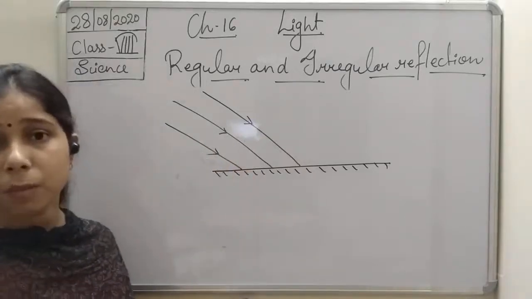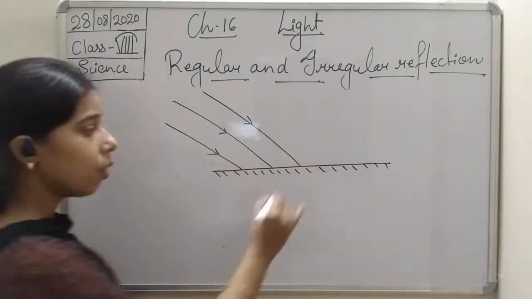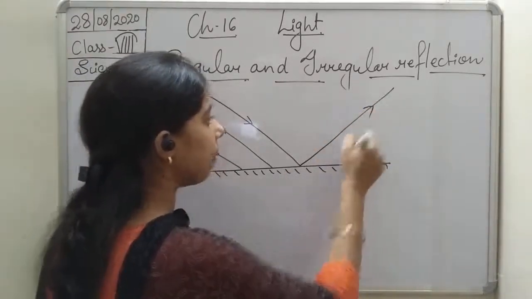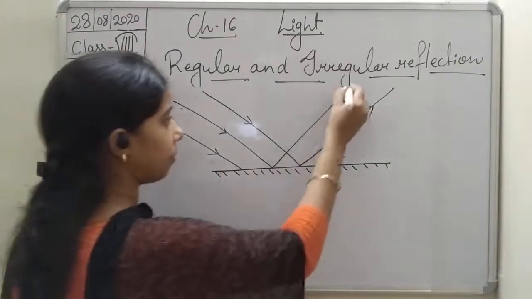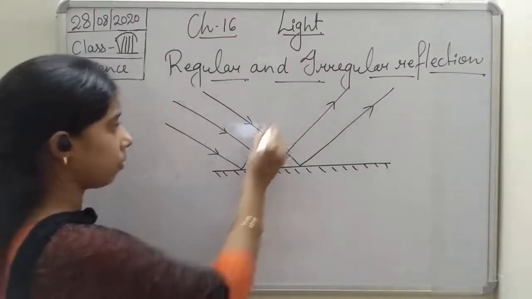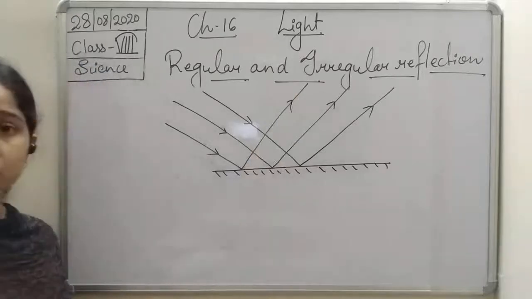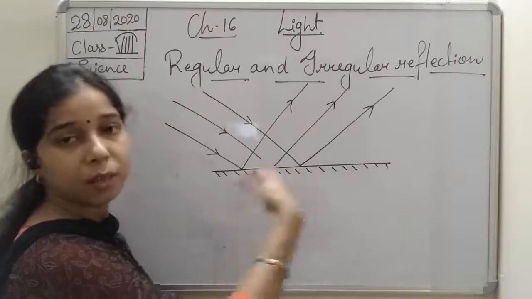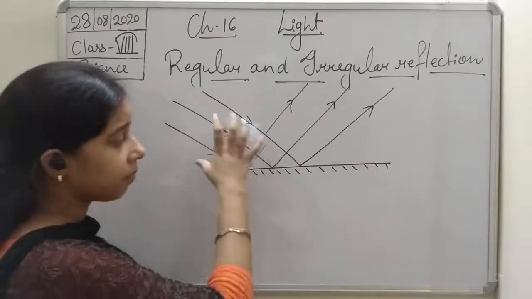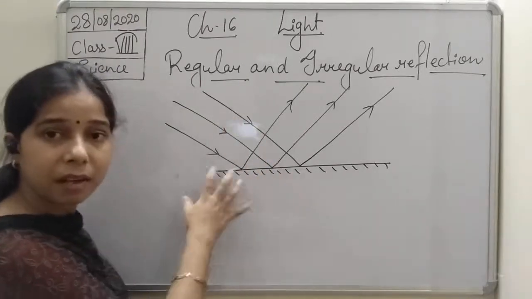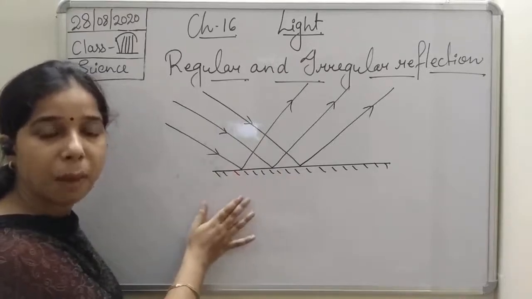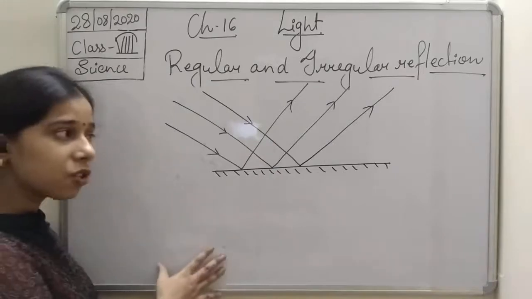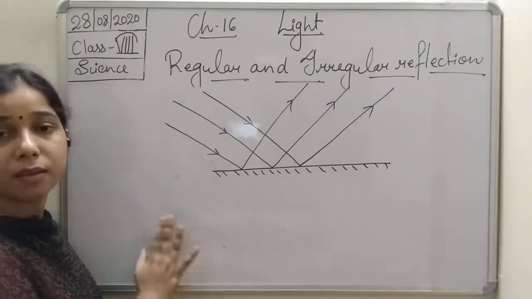Okay, so when this beam of light falls on the surface, what will happen? It will reflect in the same pattern as it arrived. So you see, as they came in, the same way after reflection they move. They strike the surface in the same pattern and get reflected in the other direction. Such a reflection is known as a regular reflection.